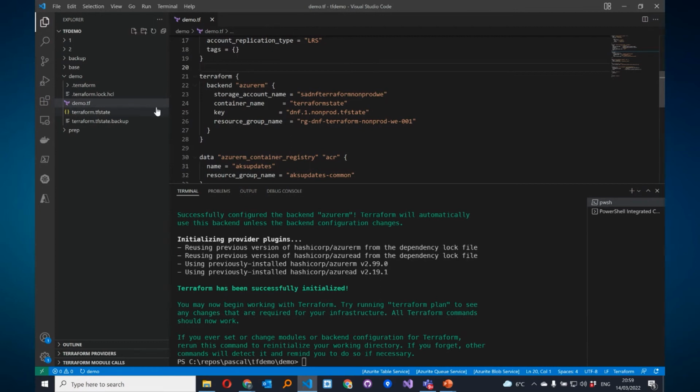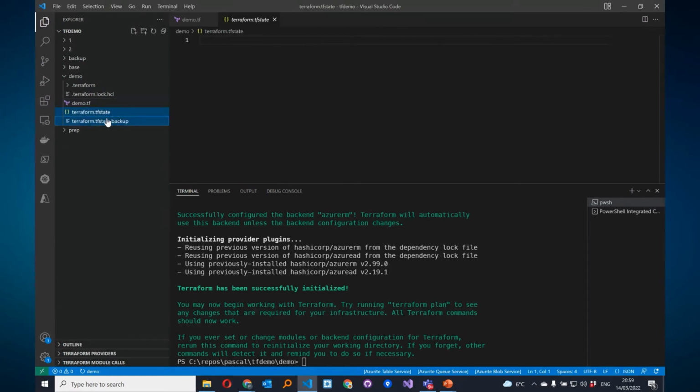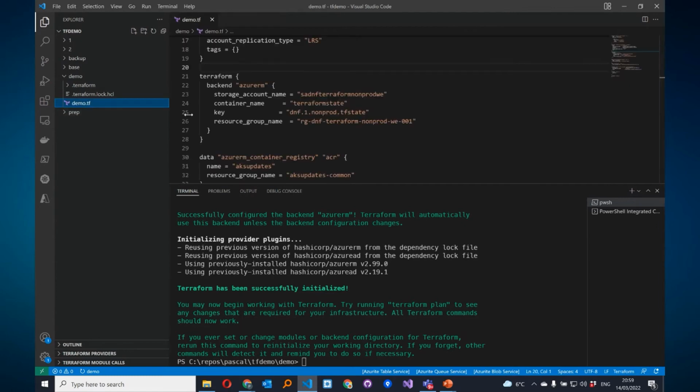And now I've shown you what a disadvantage the state file has. It has secrets, so you have to be sure that the access rights on your storage account are configured correct. For now, we moved to the different backend, so we don't need this state file anymore. I will delete it, so we don't have it anymore. We are making use of the Azure Cloud now.